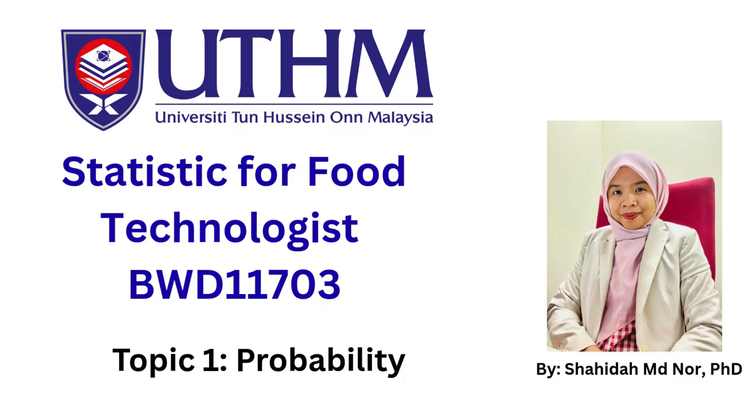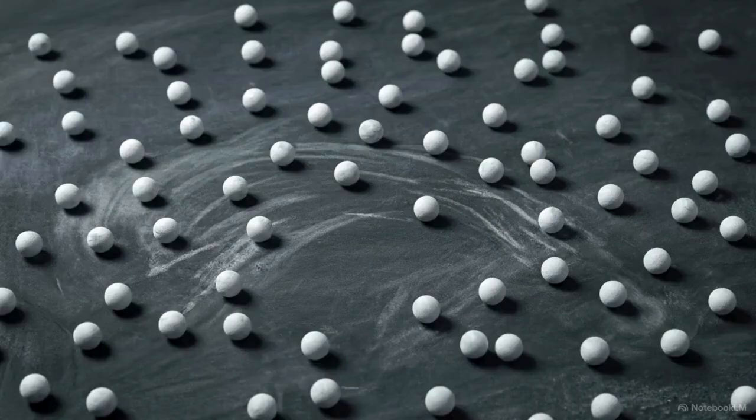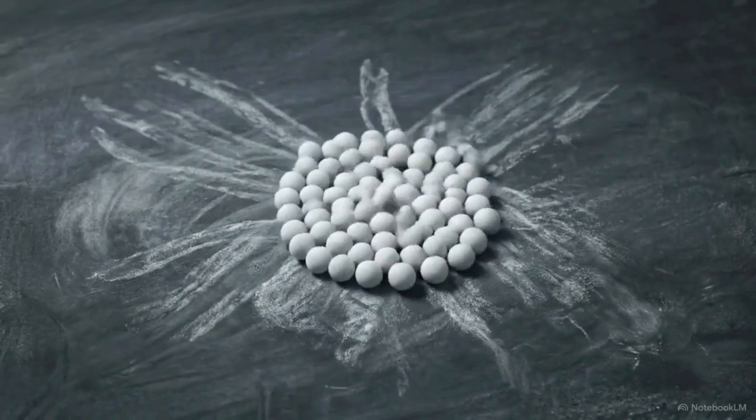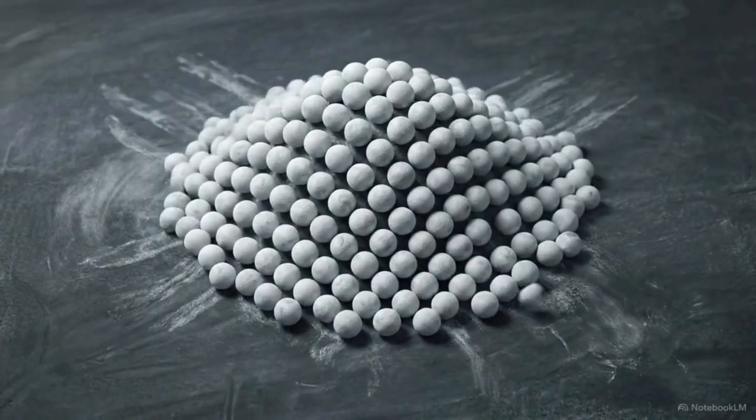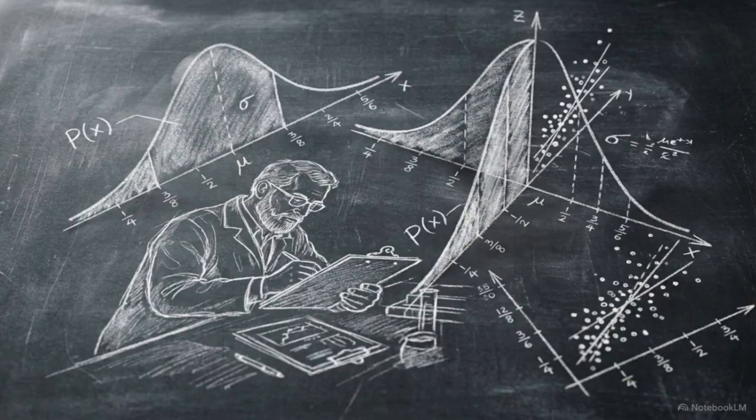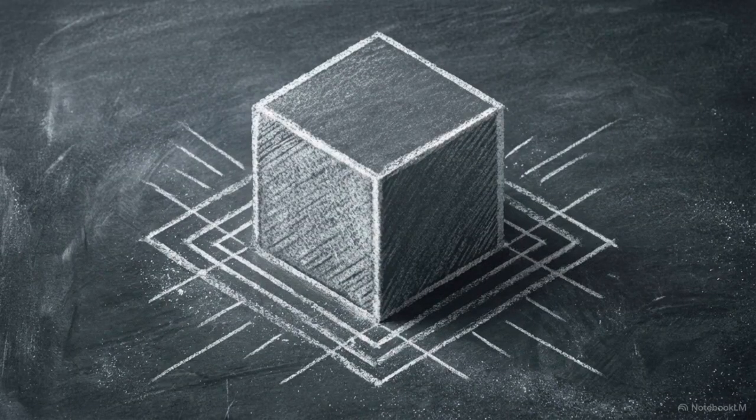We will continue the topic with probability. To extract meaning from chaotic variables, we rely on probability. This is the foundational mathematics of inferential statistics, the specific discipline of using sample data to make predictions and test hypotheses about a larger population. Within this framework, every chance process is treated as an experiment that leads to well-defined results called outcomes.